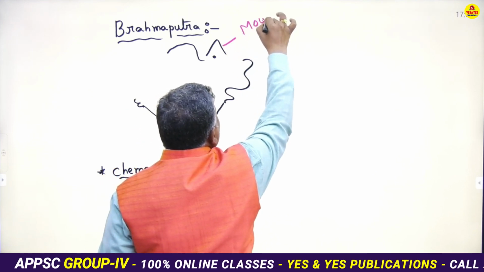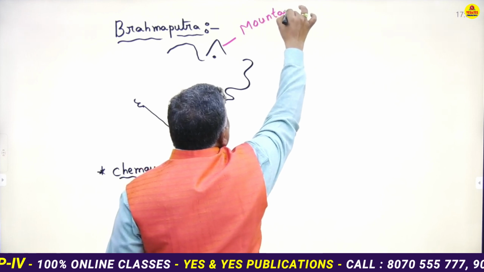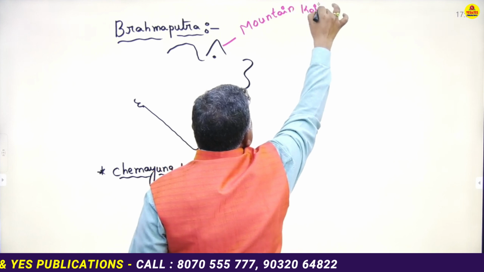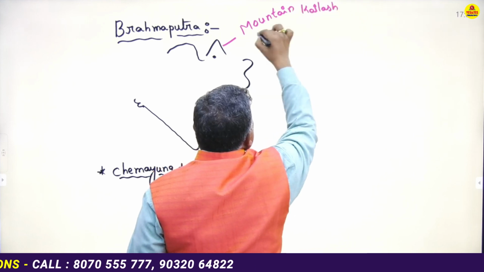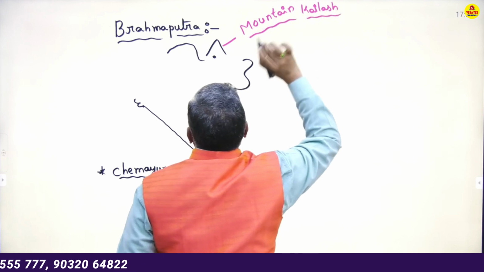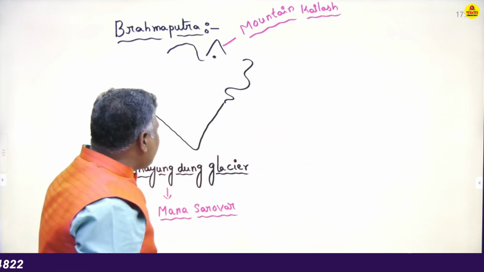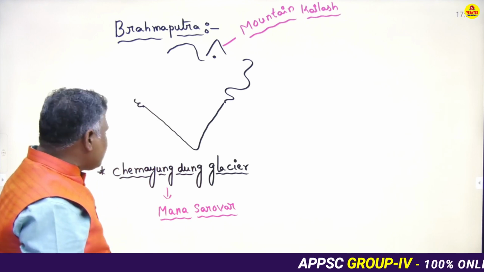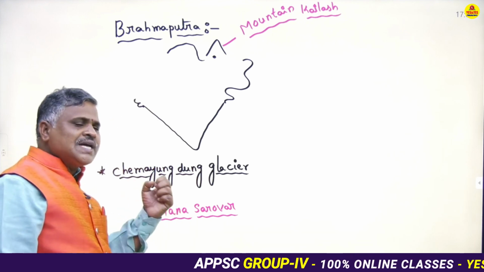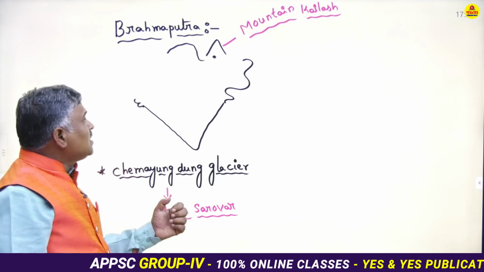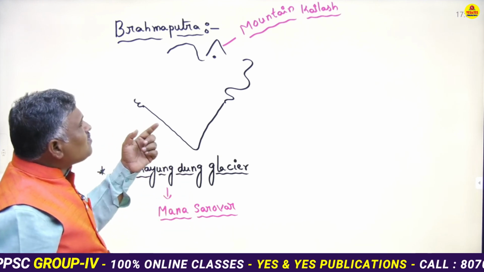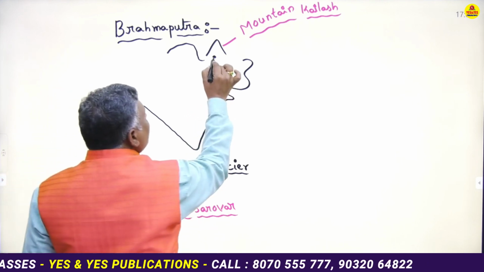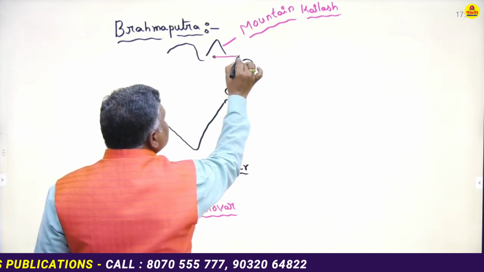Mount Kailash is located in the Tibet autonomous region. What is the main source of Brahmaputra river? The main source of Brahmaputra river is Chemayungdung Glacier near Manasa Sarovar in Tibet autonomous region. Manasa Sarovar is a sacred or holy place for Hindus. Generally it rises from Mount Kailash. Sir, basically the river Brahmaputra is flowing towards east.